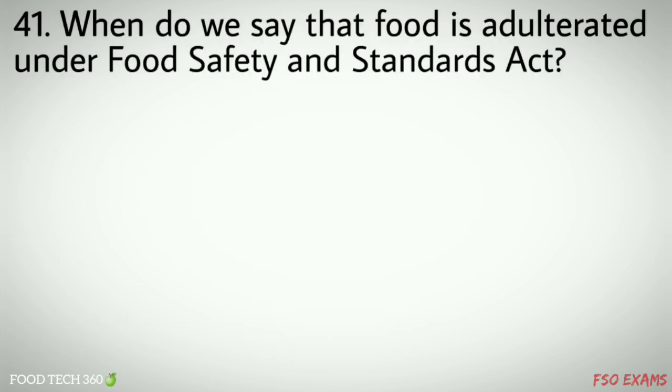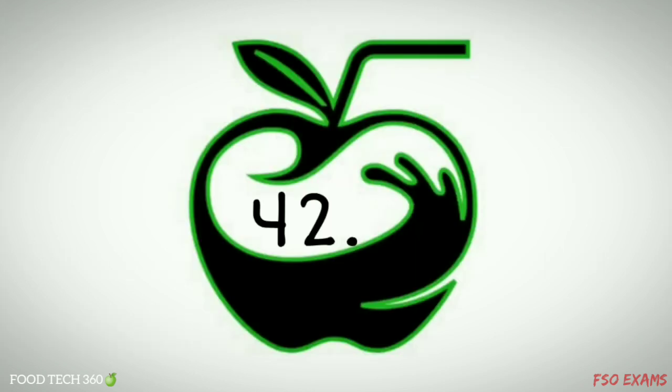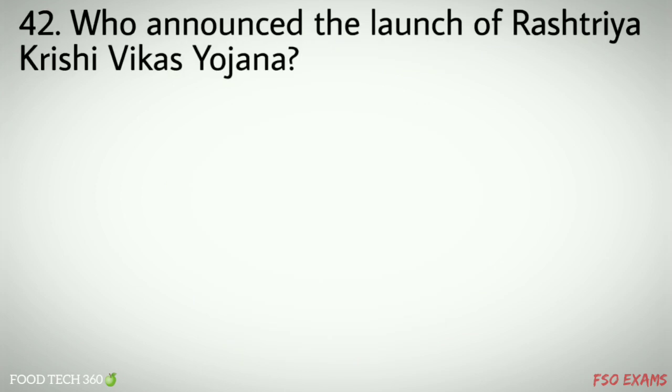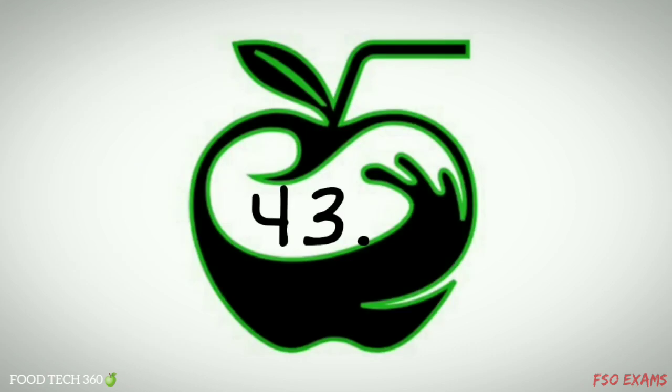Question number 41. When do we say that food is adulterated under the Food Safety and Standards Act? Options: A. If it is obtained from a diseased animal, B. If spices are sold without their essence, C. If any ingredient is injurious to health, D. All of the mentioned. Correct answer D. Question number 42. Who announced the launch of Rashtriya Krishi Vikas Yojana? Options: A. Narendra Modi, B. Dr. Manmohan Singh, C. Atal Bihari Vajpayee, D. I.K. Gujral. Correct answer B. Dr. Manmohan Singh.